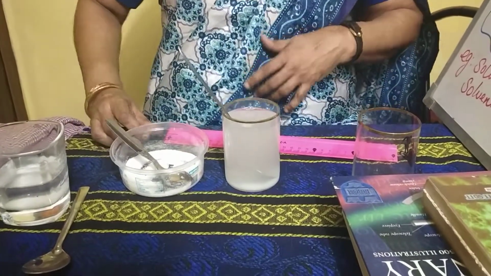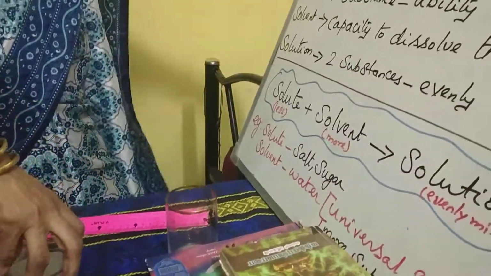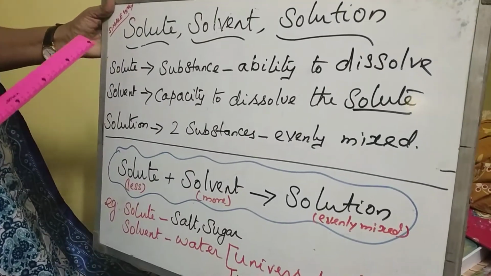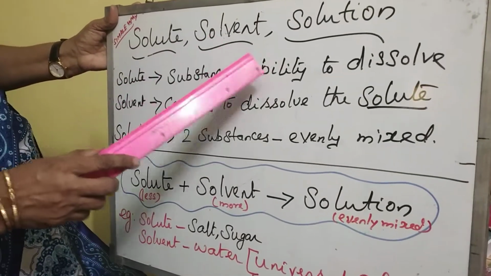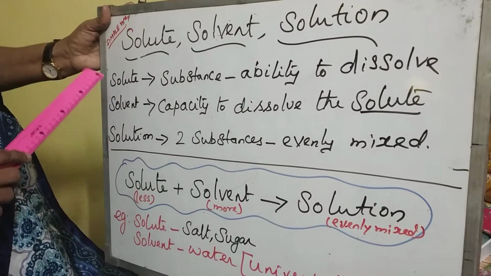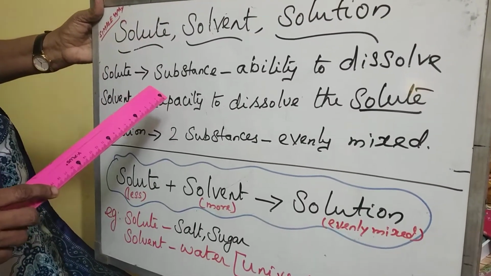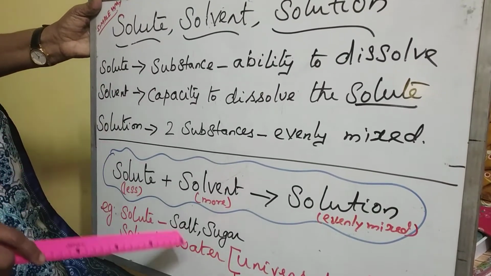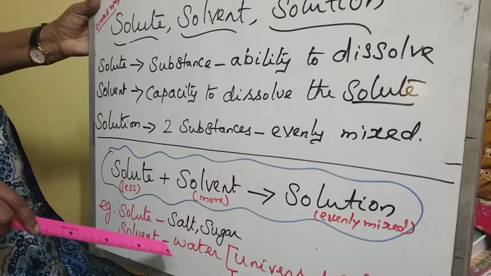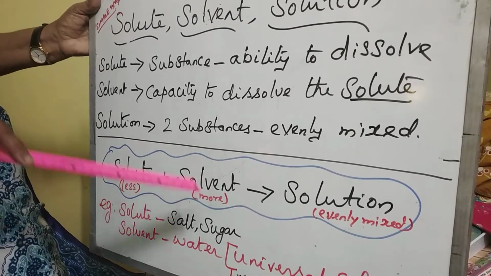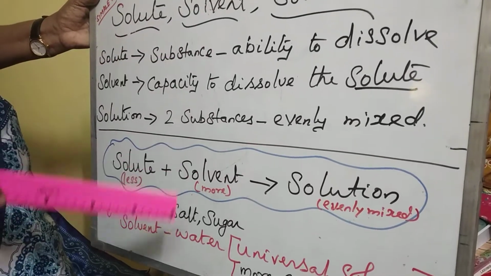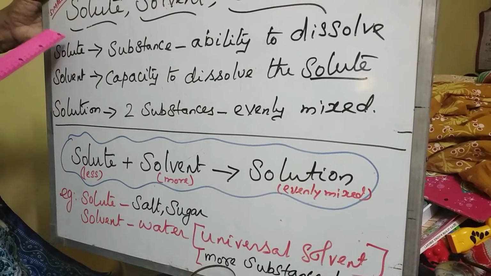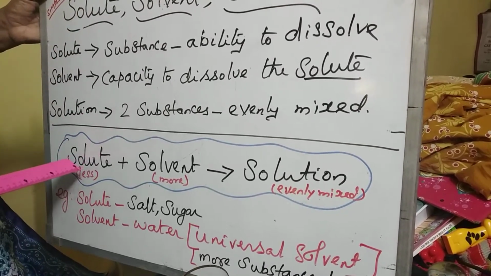Now solute means what? Now from here we'll see. Solute means substances which have the ability to dissolve. Solvent has the capacity to dissolve the solute. Here the solvent is nothing but water, because water has the ability to dissolve the maximum number of substances. That is why it is said to be the universal solvent. Now when these two, solute and solvent, mix up, we are getting a solution.